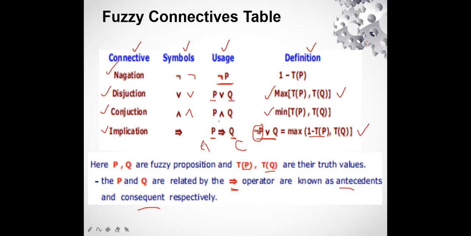These are the names given for these fuzzy propositions in terms of the implication sign. I hope you have understood these connectors. So these are the four connectors: negation, disjunction, conjunction, and implication.